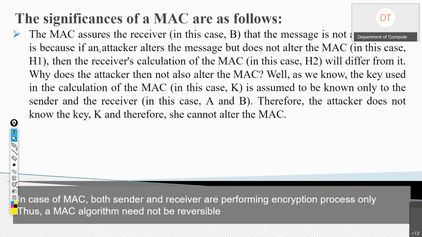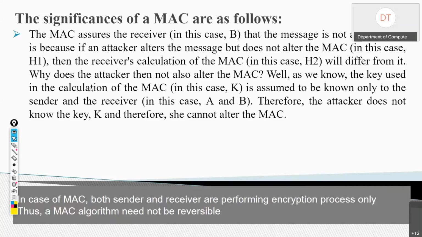Why? Because if an attacker alters the message, he is not going to be able to alter the MAC. Because he is not having that symmetric key. So an attacker cannot alter the MAC because he is not having the symmetric key. So then the receiver's calculation of MAC, that was H2, and H1 was the MAC which was generated by sender A. So if there is an attack or if there is an alteration in the message, then H1 and H2 will differ from each other.